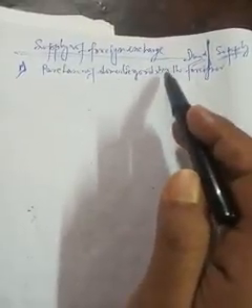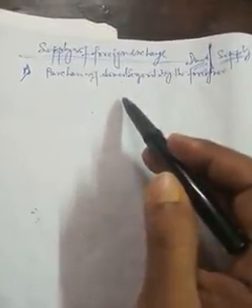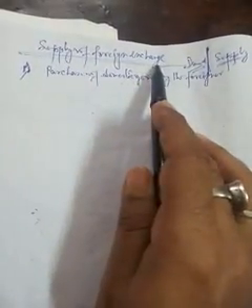When foreigners purchase our goods, they will purchase them with dollars, and the dollars will be stored in our country's bank. That is the first source of supply of foreign exchange.